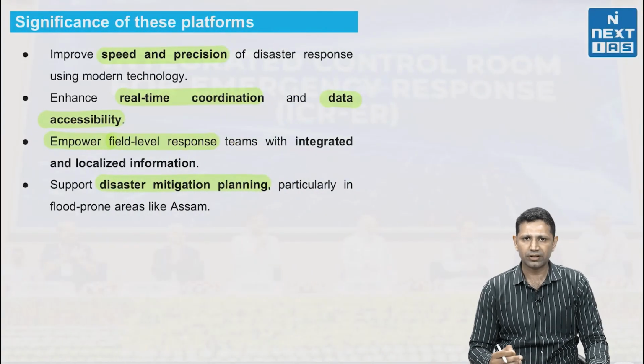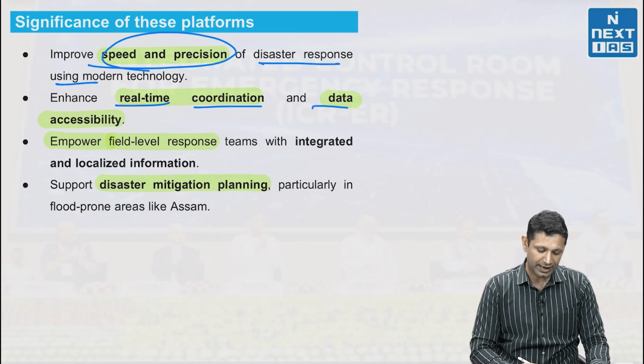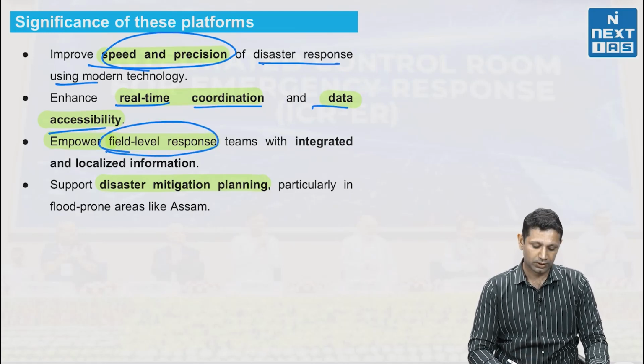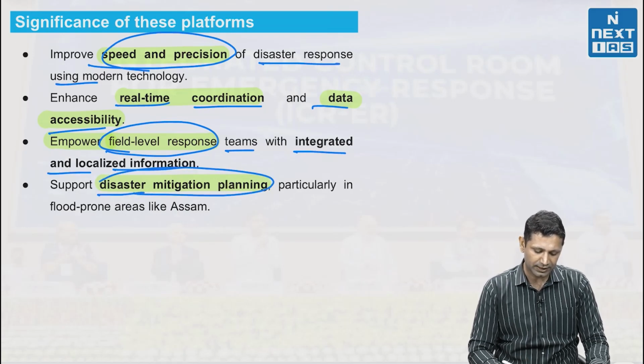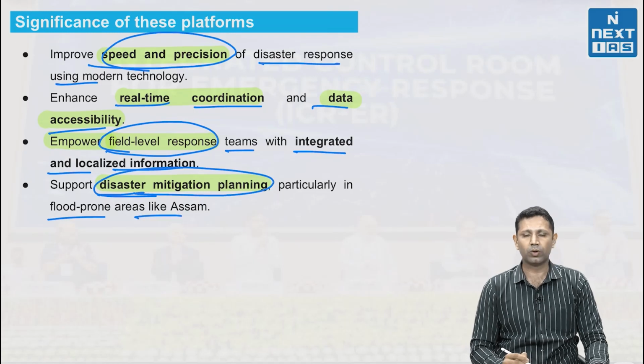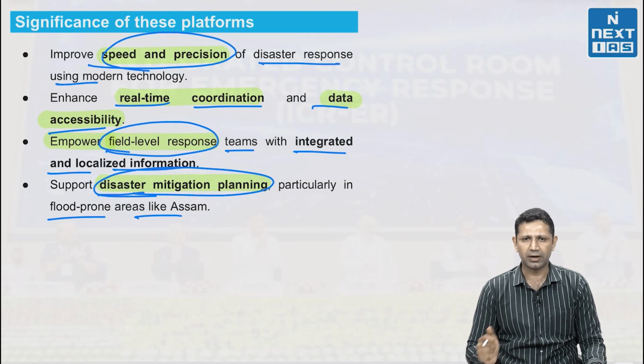Now what is the significance of these particular initiatives? It is going to improve the speed and precision of disaster response using modern technology. Then it will enhance real-time coordination and data accessibility. It will empower the field level response teams with integrated and localized information. Then it will support disaster mitigation planning, particularly in the flood prone areas of Assam. So basically it will strengthen our disaster response and our preparedness.